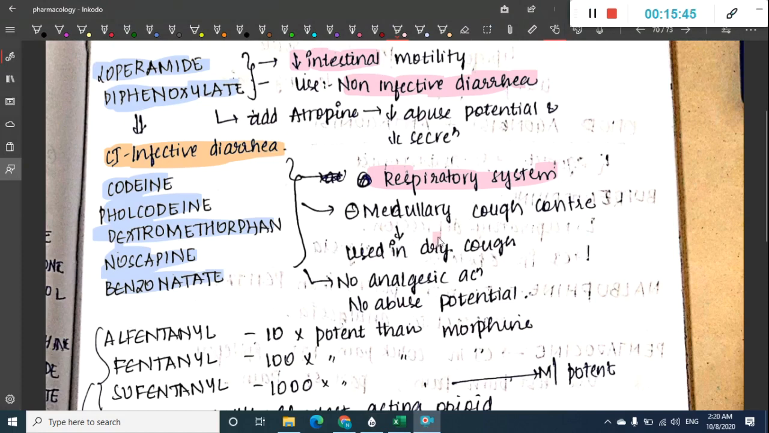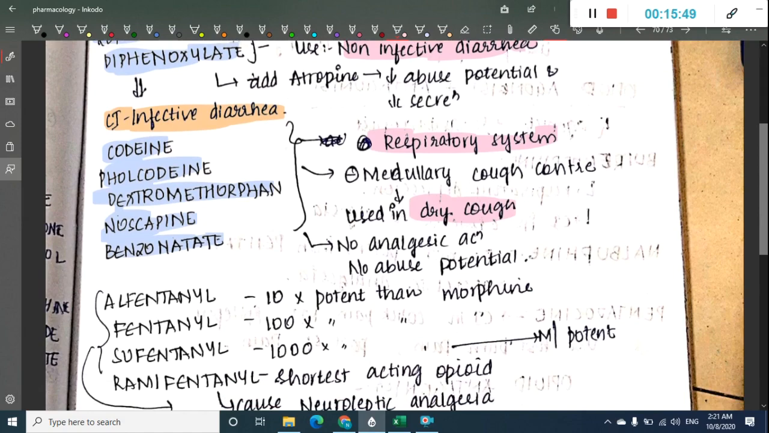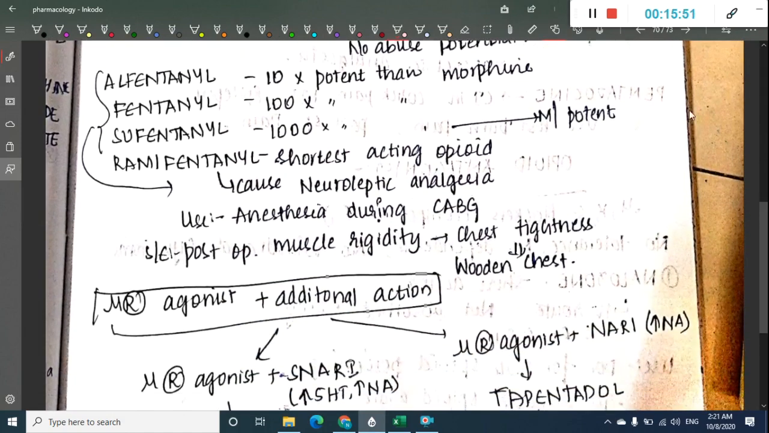So it is used in dry cough. There is no analgesic action and no abuse potential. Then the next group of drugs are alfentanil, fentanyl, sufentanil, remifentanil. If you see, alfentanil is 10 times more potent than morphine. Fentanyl is 100 times more potent than morphine. Sufentanil is 1000 times more potent than morphine. So the most potent is sufentanil.